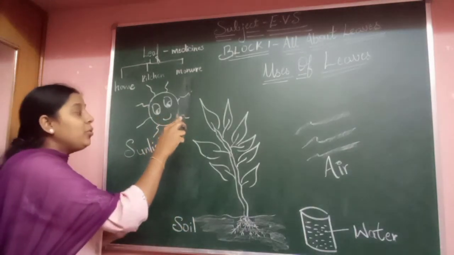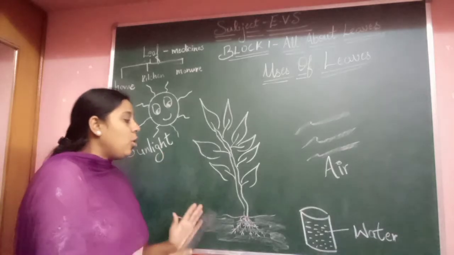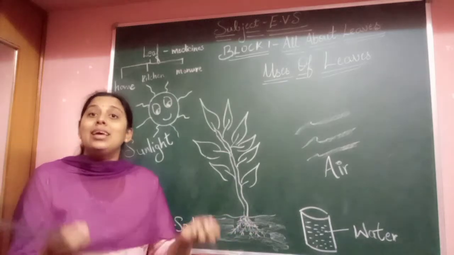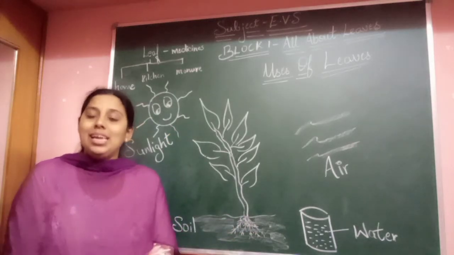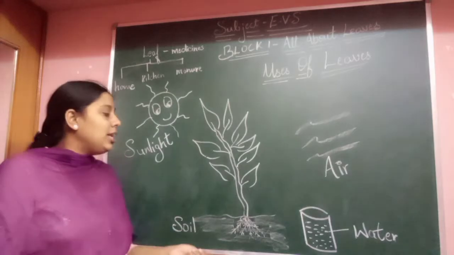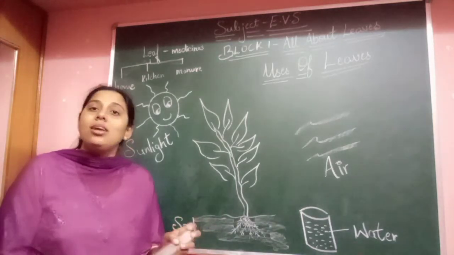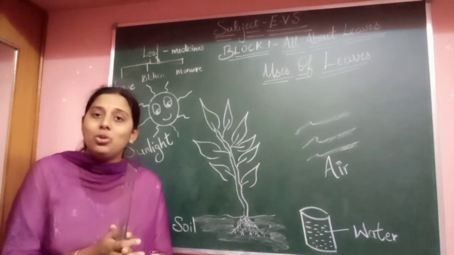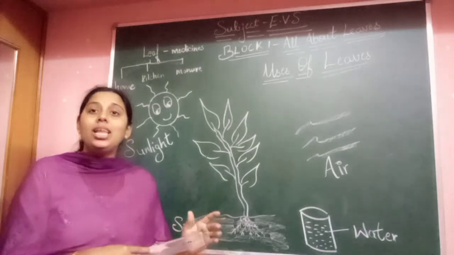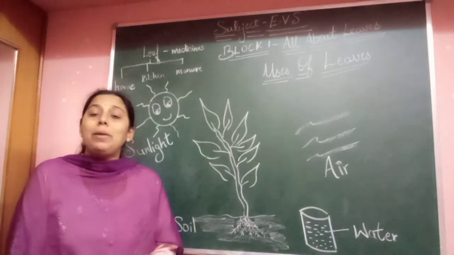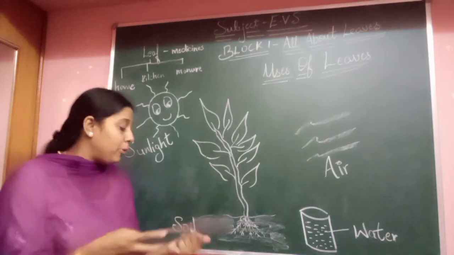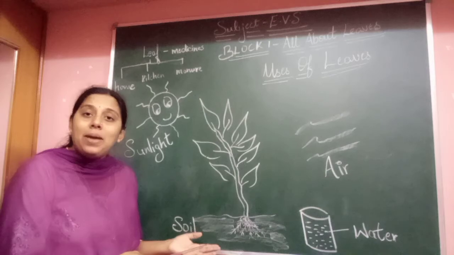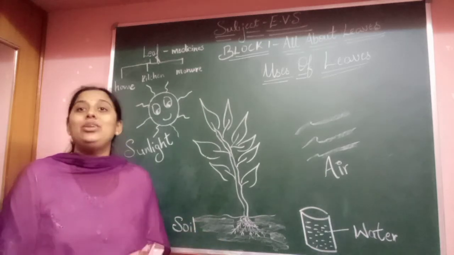And then manure. Manure is nothing but, you know what? When leaves dry up, they fall, right? They fall down. Have you seen leaves falling down on the ground? Yes. So as they dry up, they will fall down, and when they get into the soil, they convert. When so many leaves are piled up together, you know what will happen? They will get into the soil and they become manure for the plants again, for the new plants to grow. They provide what? The supplements for the soil to gain back the nutrients.